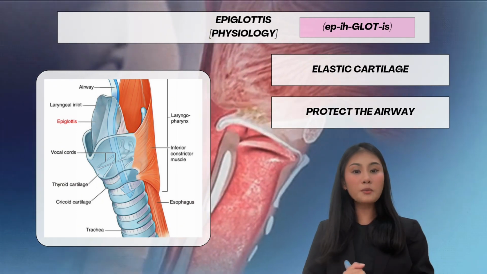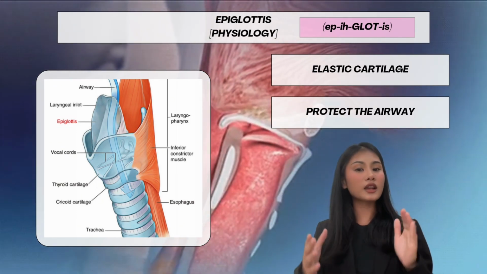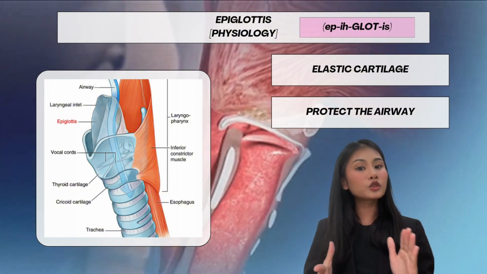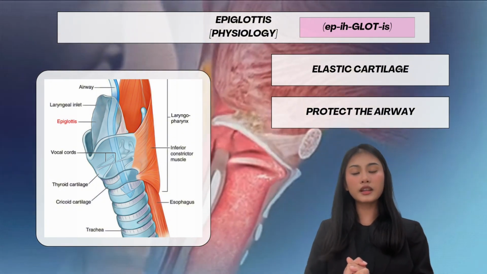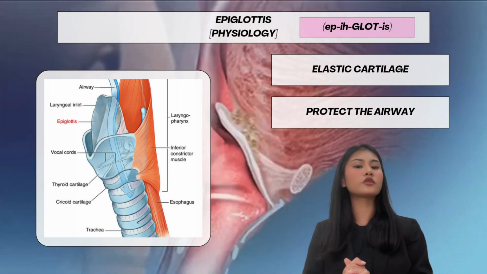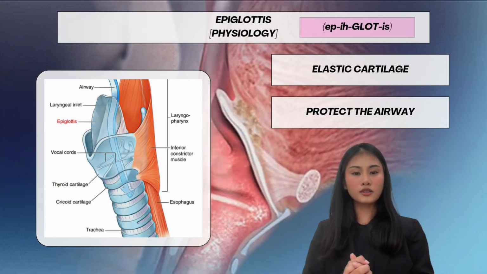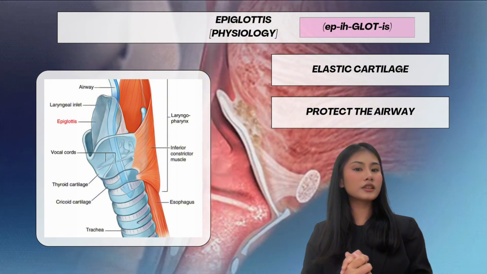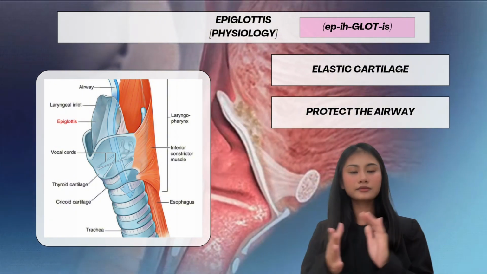Once swallowing is complete, the epiglottis returns to its upright position, allowing air to pass freely into the lungs during breathing. This automatic reflex is vital for safe eating and respiration. Despite its small size, the epiglottis plays a critical role in protecting the airway.